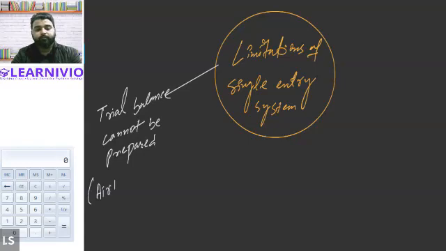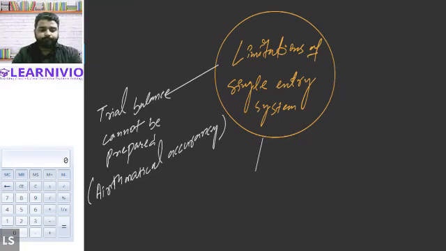Since books have been prepared following the single entry system, a business won't be able to prepare the trial balance, and therefore arithmetical accuracy is doubtful. This is one of the limitations.